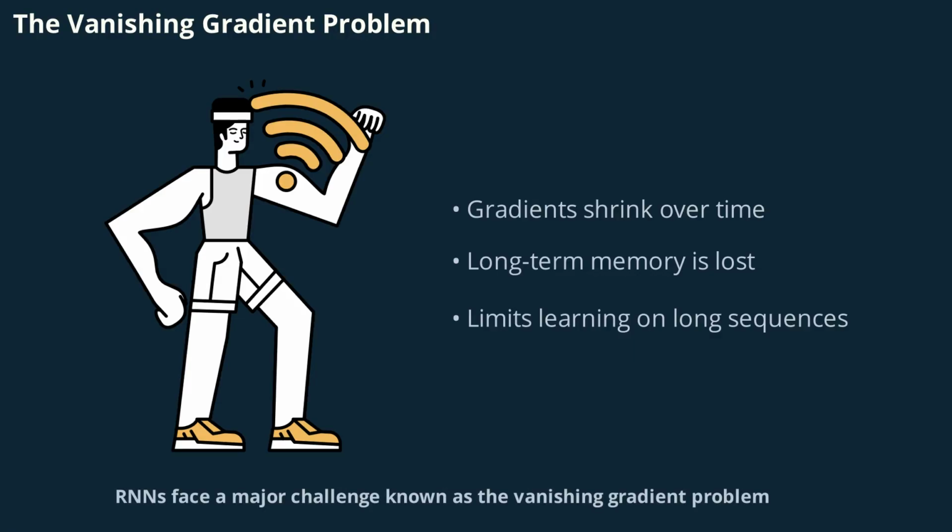Despite their strengths, RNNs face a major challenge known as the vanishing gradient problem. When processing long sequences, the gradients used to update the network's weights become extremely small during training. This means the network gradually forgets information from earlier in the sequence, much like a message getting lost in a long game of telephone. For example, if a sentence starts with "I grew up in France" and ends with "I speak fluent," the RNN might forget France by the time it needs to predict French. This limitation makes it hard for RNNs to learn long-term dependencies, reducing their effectiveness for complex tasks.